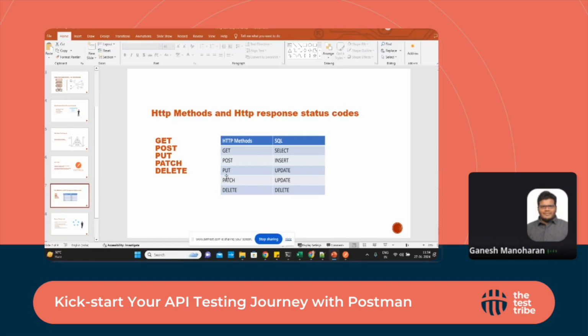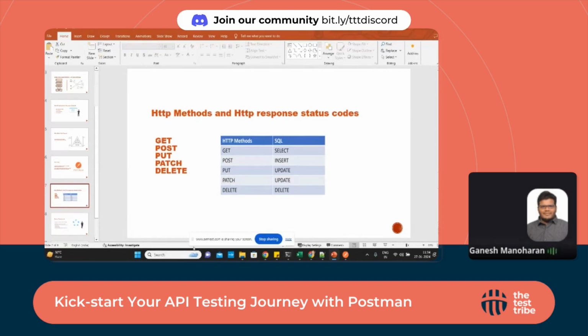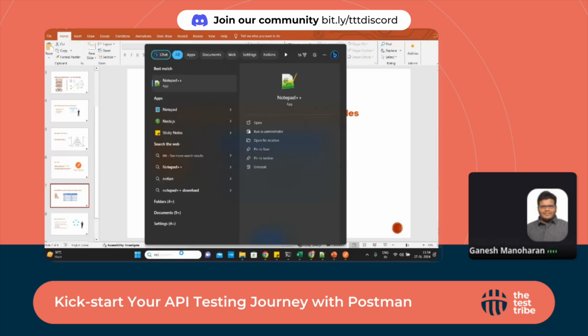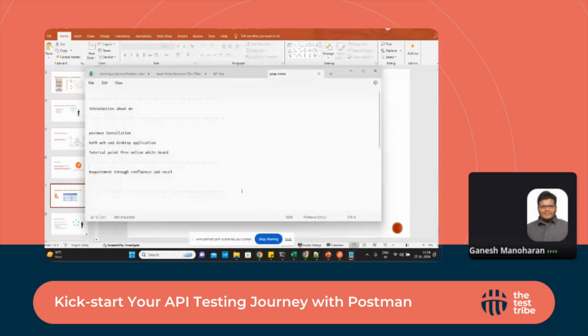Also, in real time we'll think about why PUT and PATCH are both available for update. So I'd like to give another example of how POST, PUT and PATCH work. If you want to update a major resource, for example, Ganesh as a person, I would like to move my address. I'm moving from Chennai to Bangalore, so my address would get completely changed.